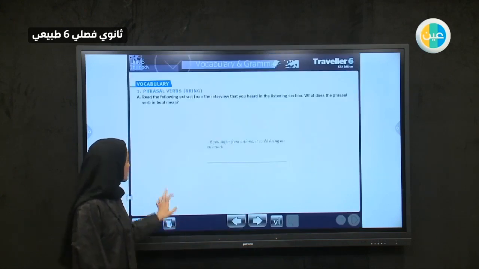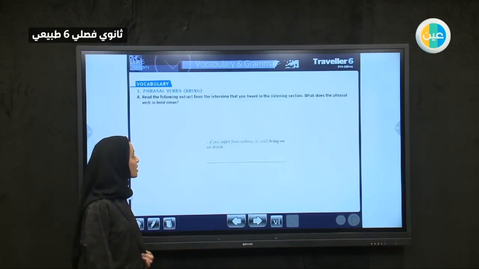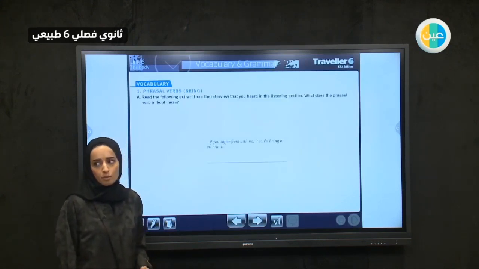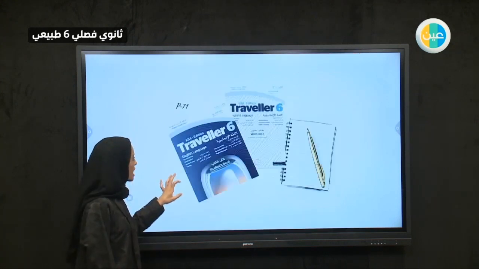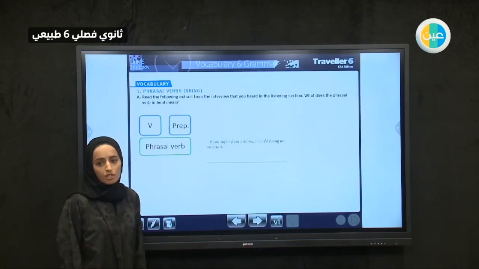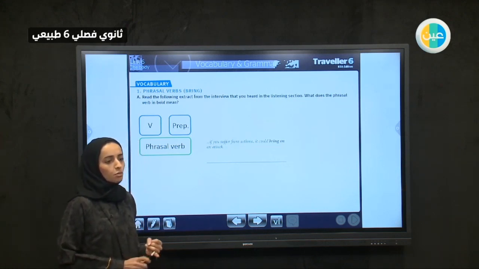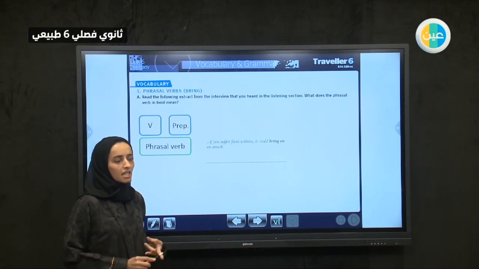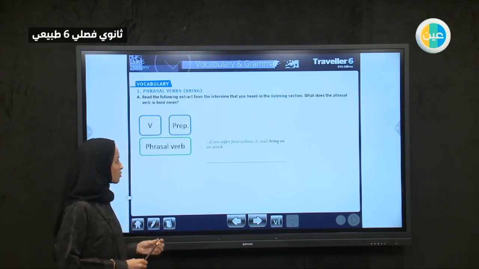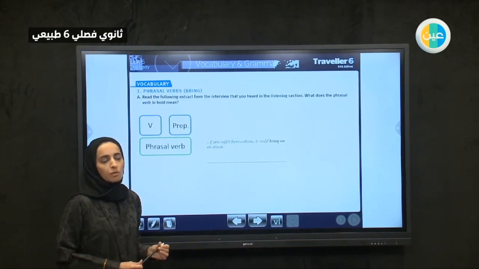At the beginning here on page 71, we have phrasal verbs. What do we mean by a phrasal verb? We have discussed that before. A phrasal verb is a verb that is followed by a preposition. What is a verb? Any action verb, any word that tells you about an action. Bring, put, study, work. These are action verbs. And the prepositions are like in, on, at. You have the examples of about and with and many others.